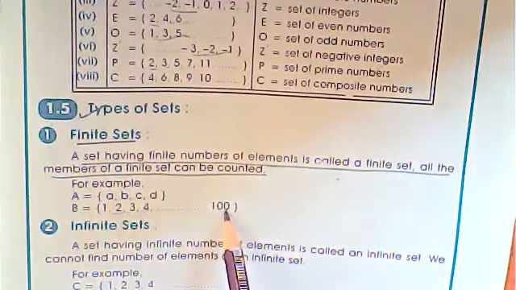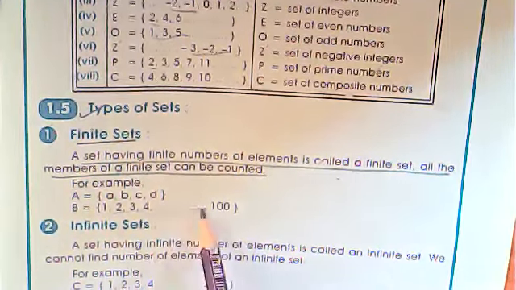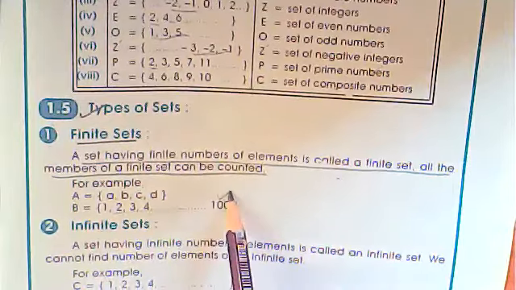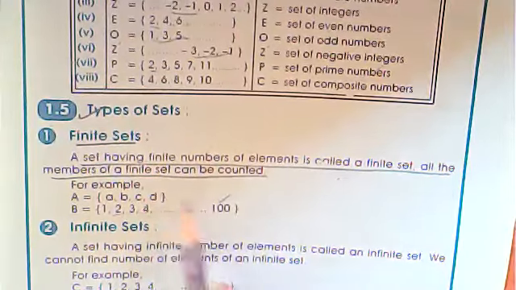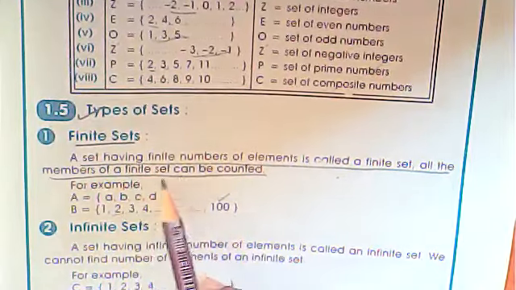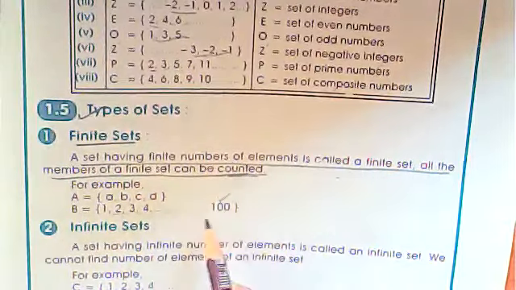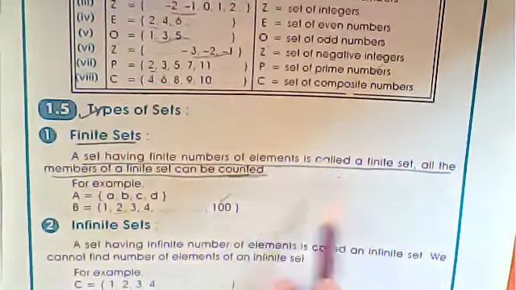Here the elements go up to 100, with dot dot dot in between, but it is ending at 100. So you can count the number of elements. So you will say that this is a finite set.